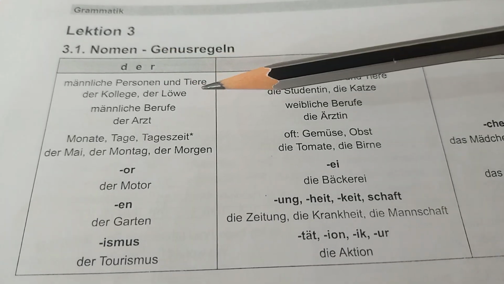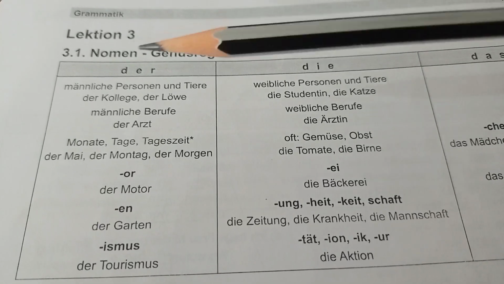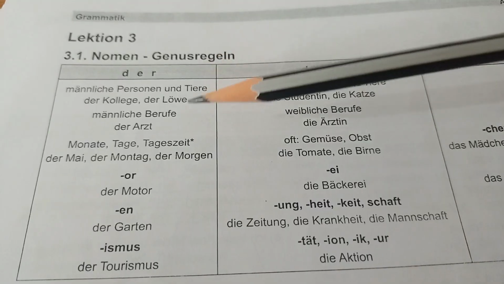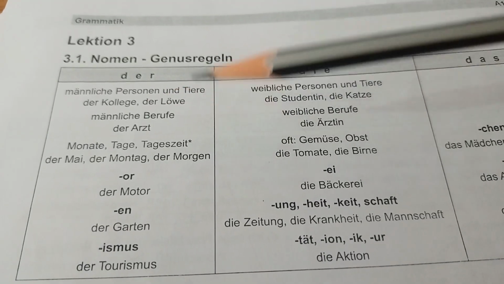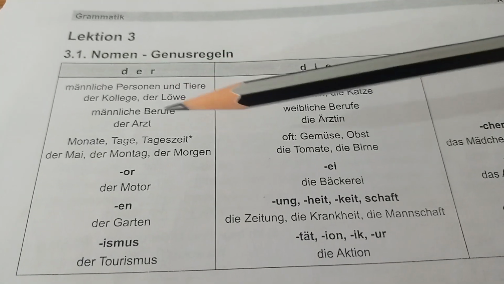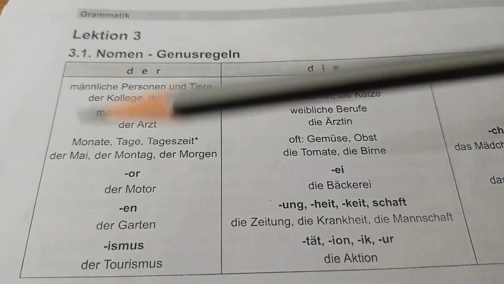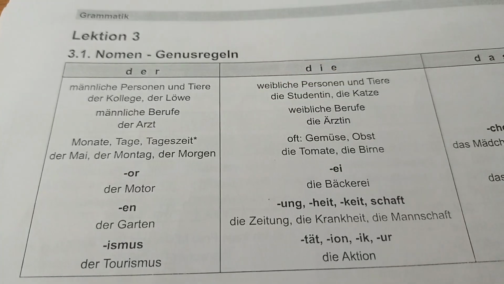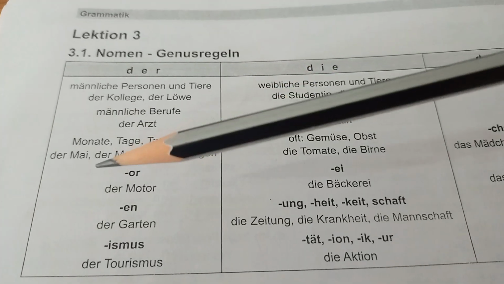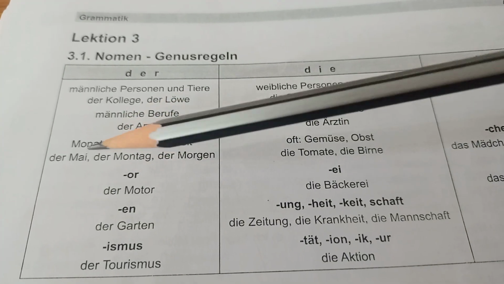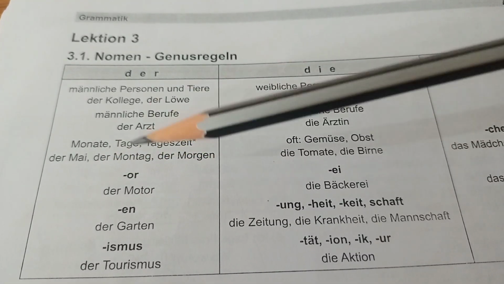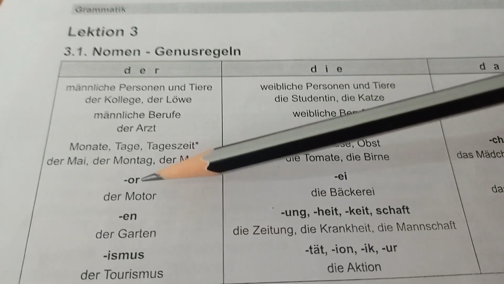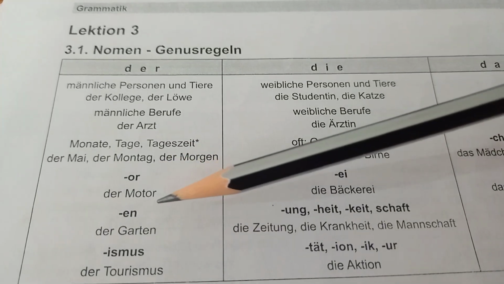Männliche Personen und Tiere, male persons and animals. For example, der Kollege, the colleague, der Löwe, the lion. Männliche Berufe, male professions, for example der Arzt, the doctor. Monate, Tage, Tageszeit: months, days, and times of the day. For example, der Mai, the May. So these are all masculine. Der Montag, der Morgen.